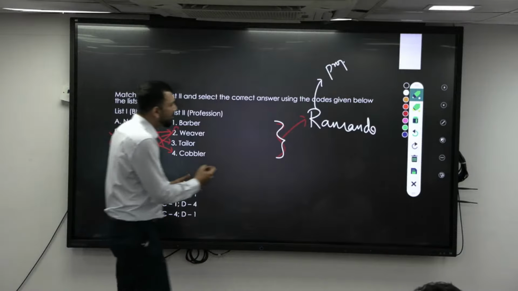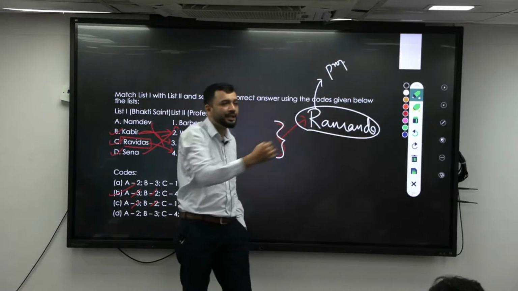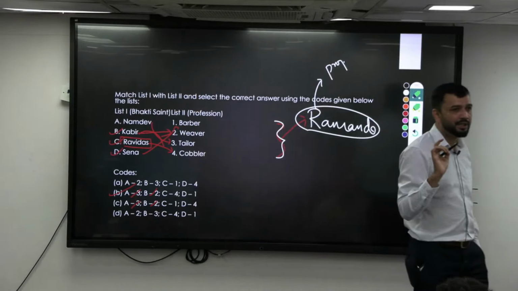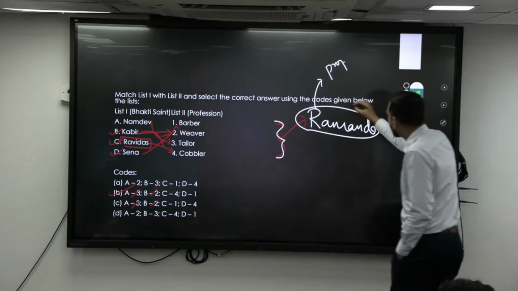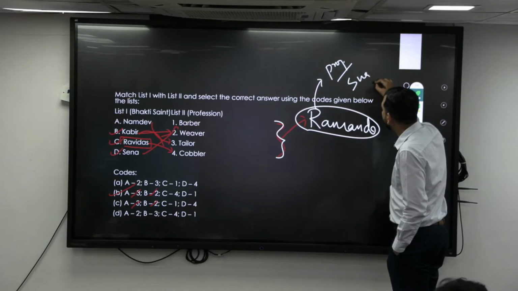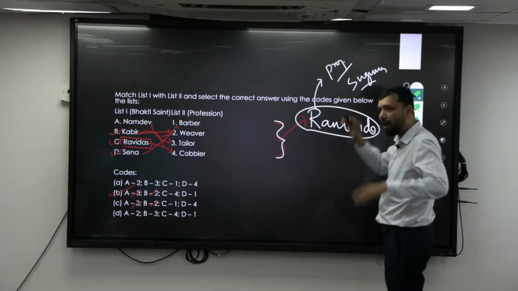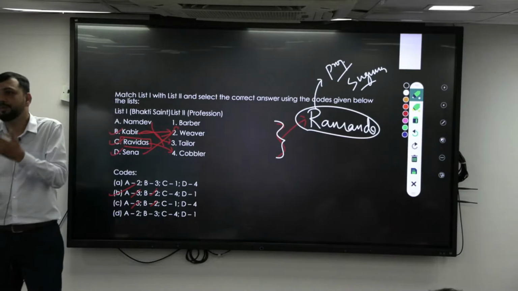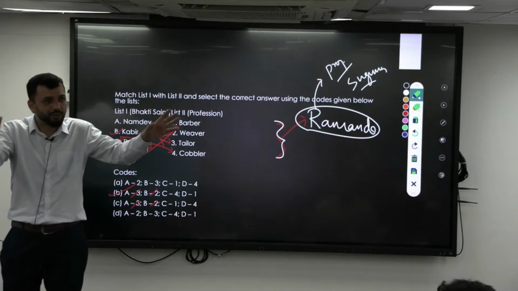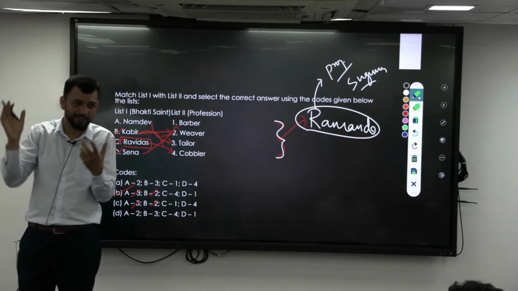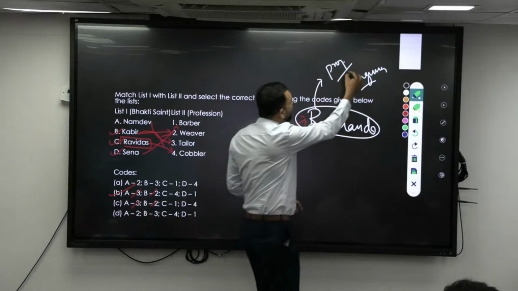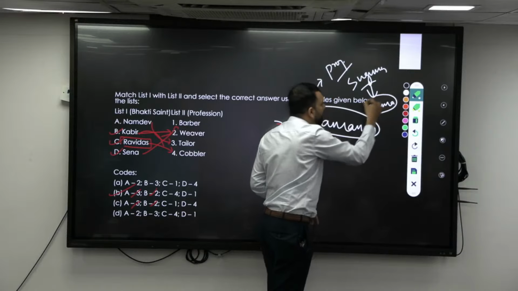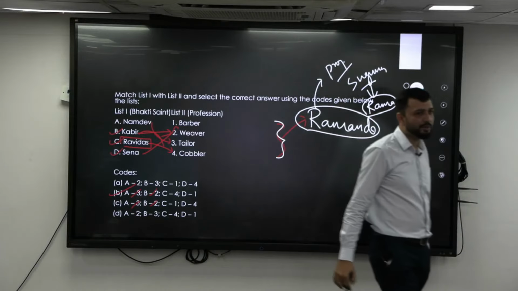So here I can take a theme, Ramananda, because three of them are disciples of Ramananda. Ramananda is a Saguna saint. Saguna means he believed in a God with a form. Somebody may be worshipping Krishna, somebody may be worshipping Rama. So you are giving an attribute: he looks like this, he has a family, everything, right? So he is a devotee of Rama. Ramananda is a devotee.